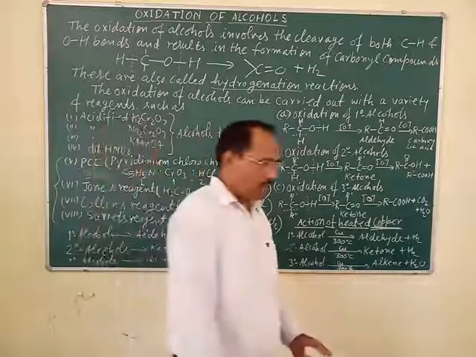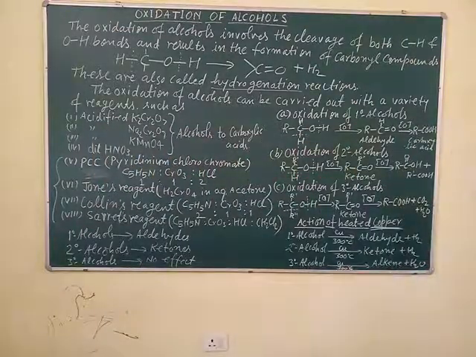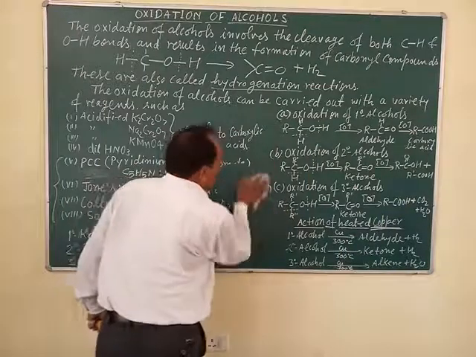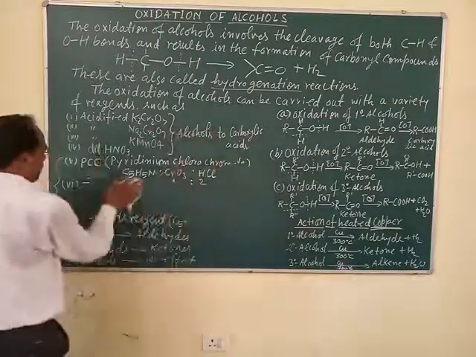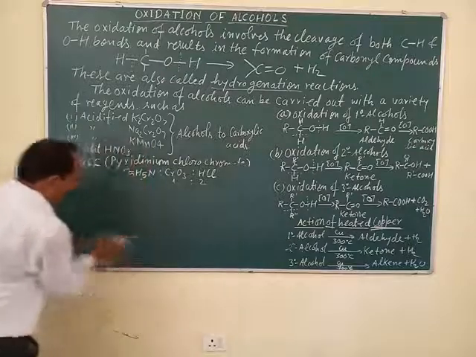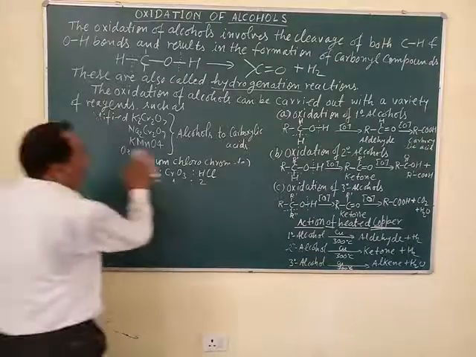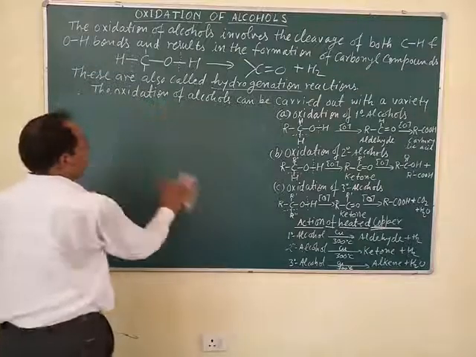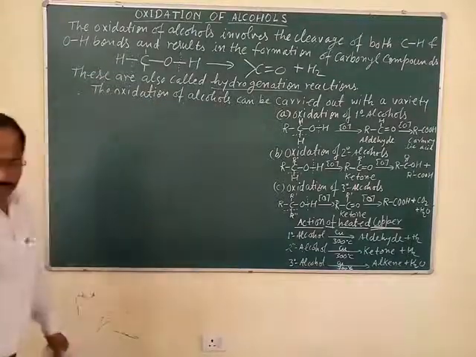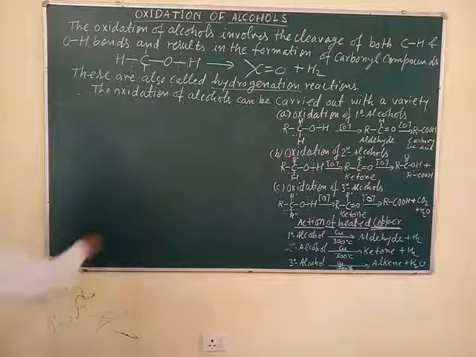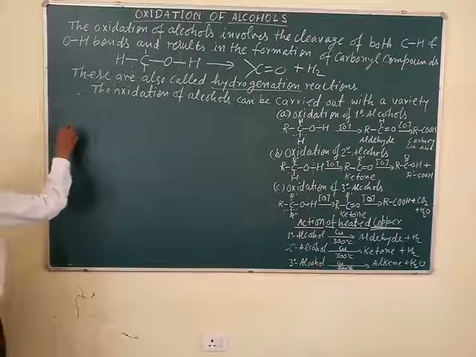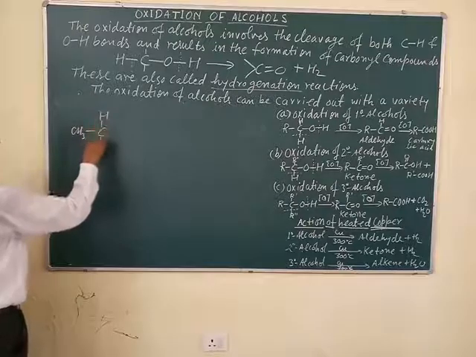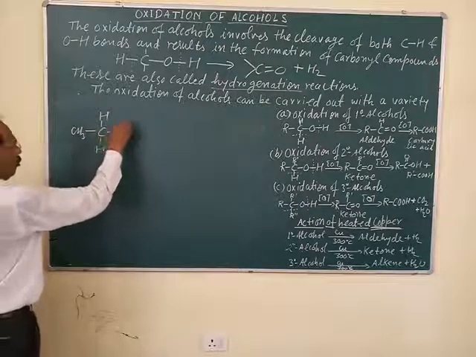Some examples of primary, secondary, and tertiary alcohols can be oxidized with these reactions. For example, oxidation of ethyl alcohol, CH3CH2OH.